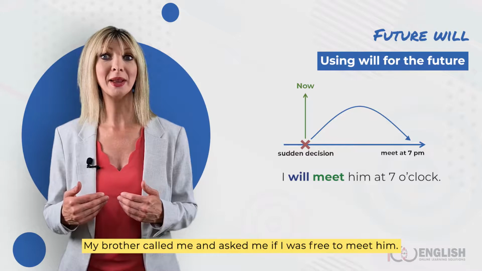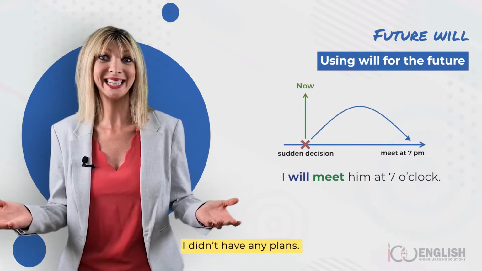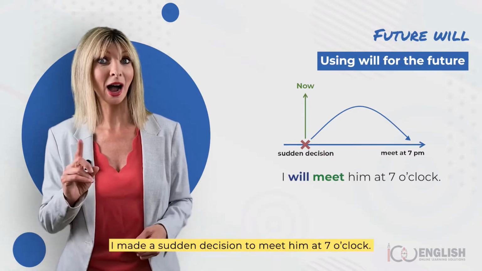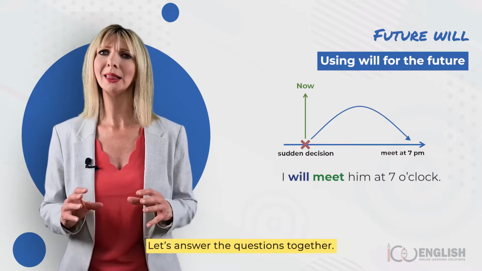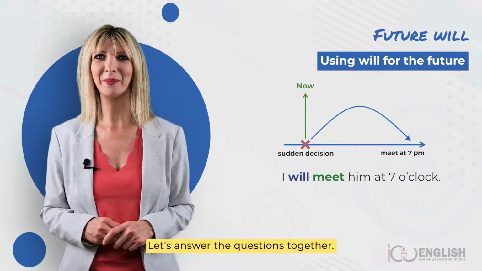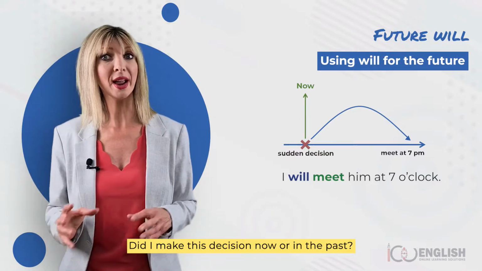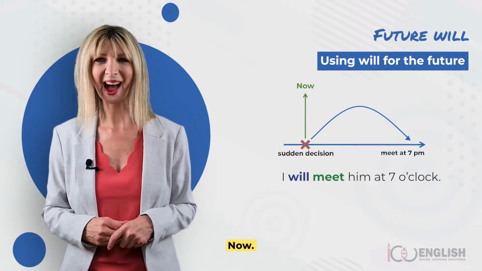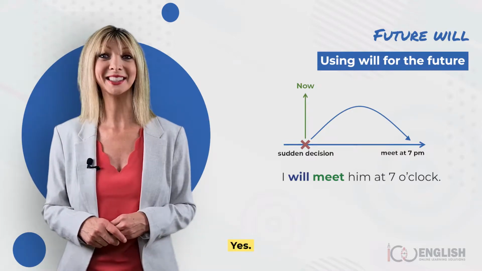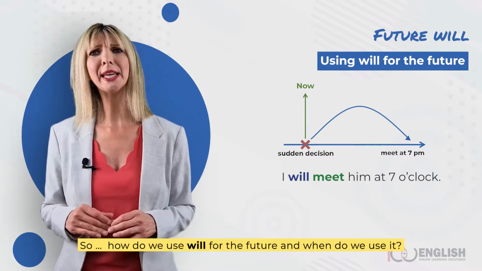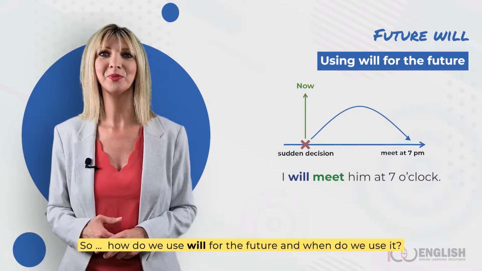My brother called me and asked me if I was free to meet him. I didn't have any plans. I made a sudden decision to meet him at 7 o'clock. Let's answer the questions together. Did I make this decision now or in the past? Now. Is this decision sudden? Yes.